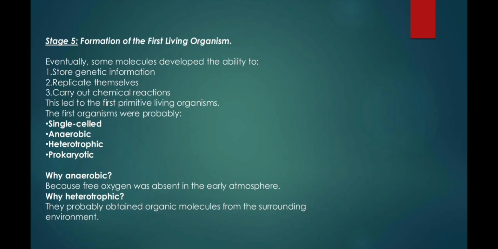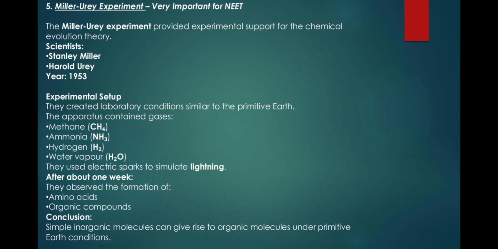The first organisms were probably single-celled, anaerobic, heterotrophic, and prokaryotic. Why anaerobic? Because free oxygen was absent in the early atmosphere. Why heterotrophic? They probably obtained organic molecules from the surrounding environment.